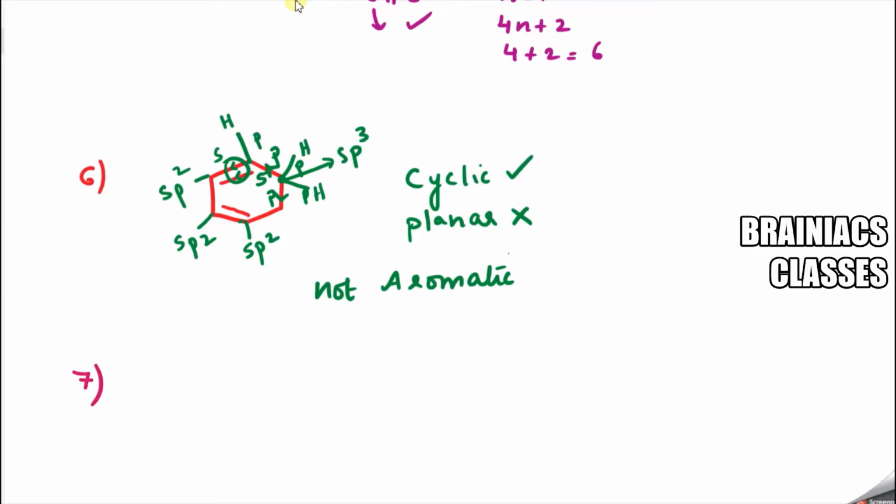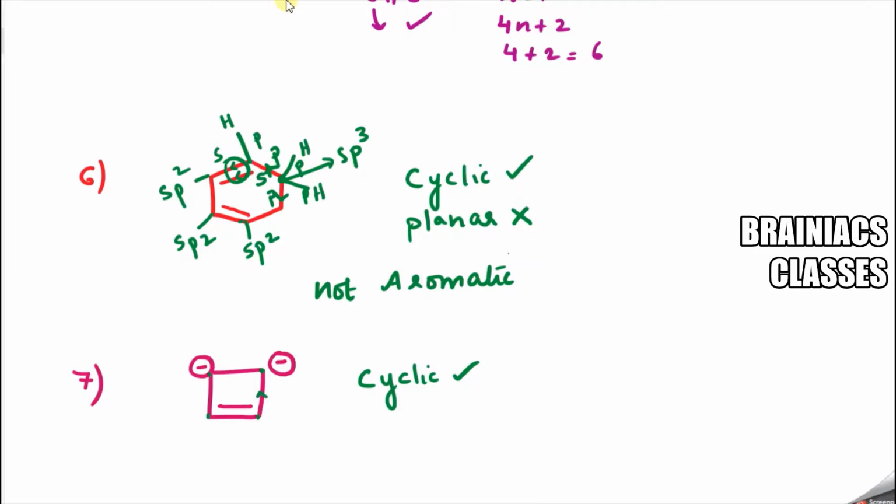Let's see question number 7. This is another wonderful question for you. Let's see how many of you answer this question. Now tell me whether the given compound is aromatic or not. So the first condition, cyclicity: it is starting here, it is cyclic in nature. So cyclic. Now what is the next condition? Planar. So let me look at this one.